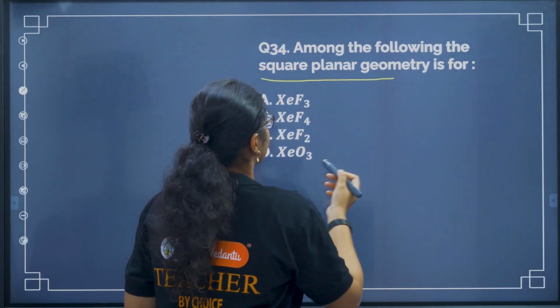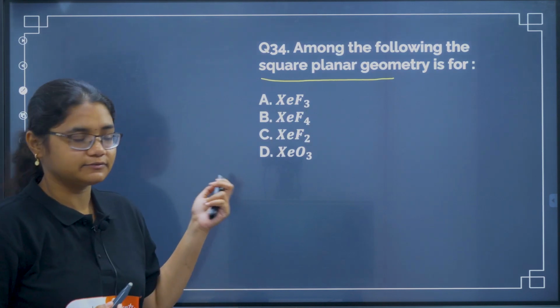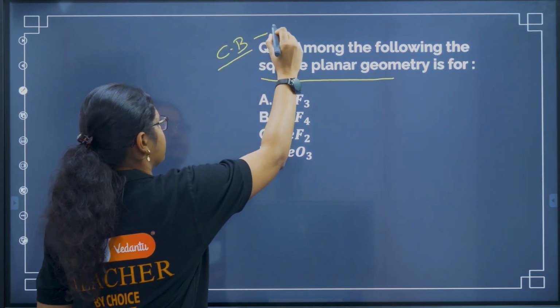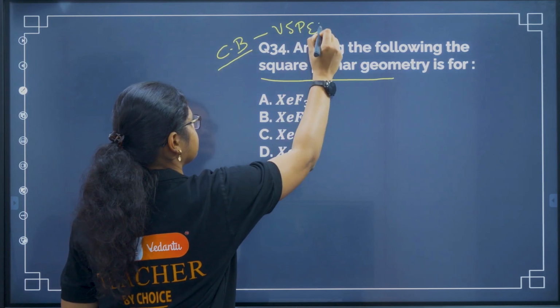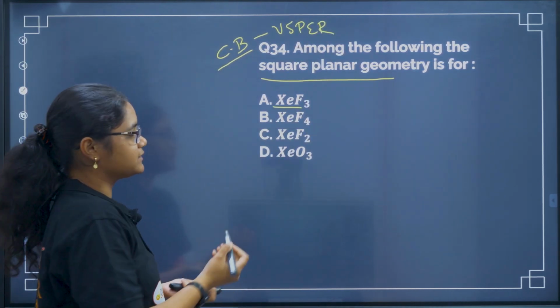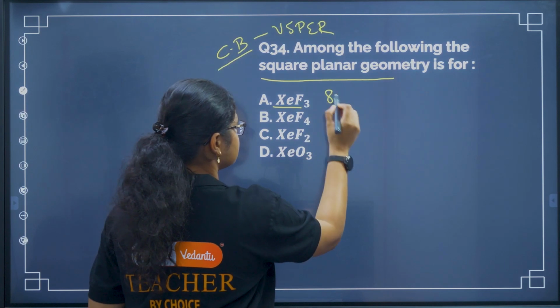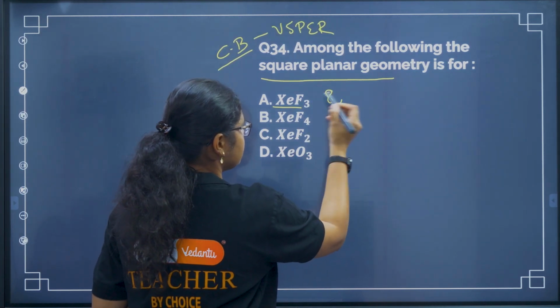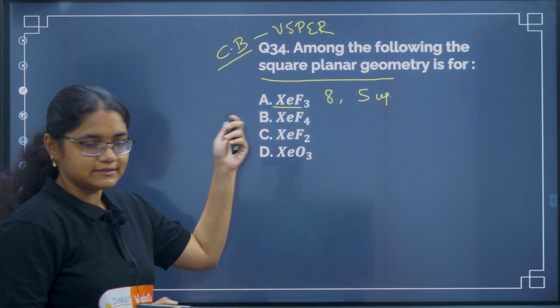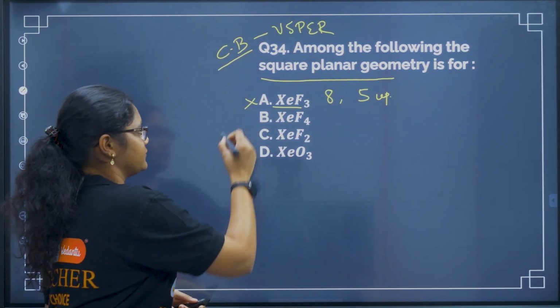Square planar geometry among the following. Okay, let us first find out. This is from your chemical bonding, VSEPR theory. So first of all, XeF3. What are the valence electrons? We have 8 valence electrons and 3 will form bonds, so 5 unpaired electrons will be there. We don't have any such compound here. You can neglect this option.